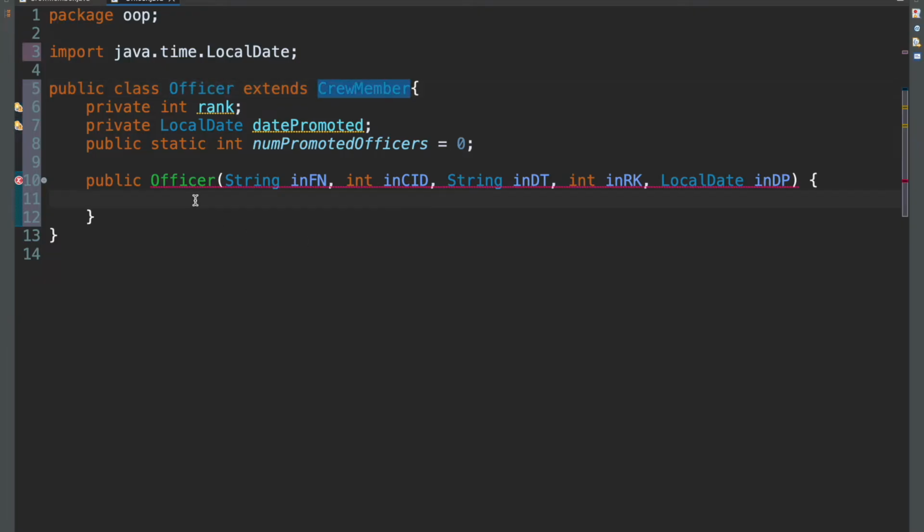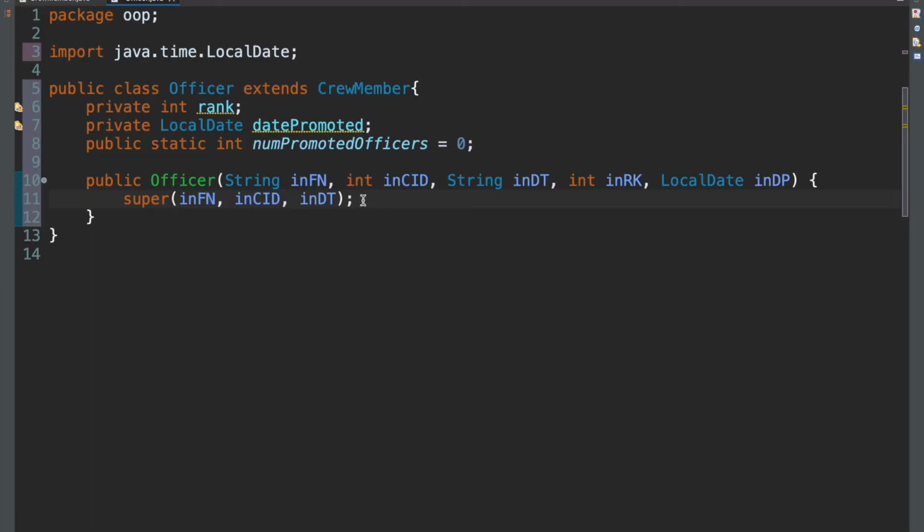Okay. So now we have a constructor as well, and we'll see this error over here. What does this error say? The error says implicit superconstructor crew member is undefined. And that's an error we get when dealing with inheritance. So when you see that, don't be afraid. We'll see how to quickly fix that right now. So what that means is that we need to type this in to our code: fn, cid, and ndt.